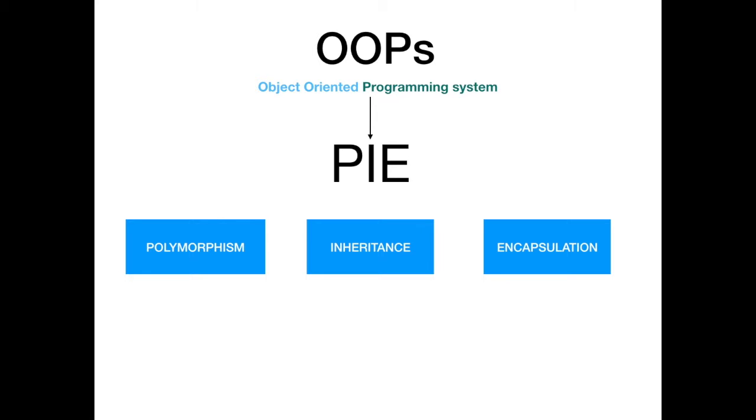You can remember those three principles and concepts by this word PIE. P stands for polymorphism, I stands for inheritance, and E stands for encapsulation. Don't worry, we'll study each concept one by one. So let's start with polymorphism and see what we mean by polymorphism.